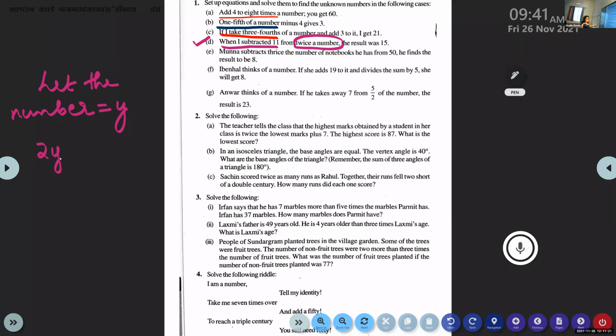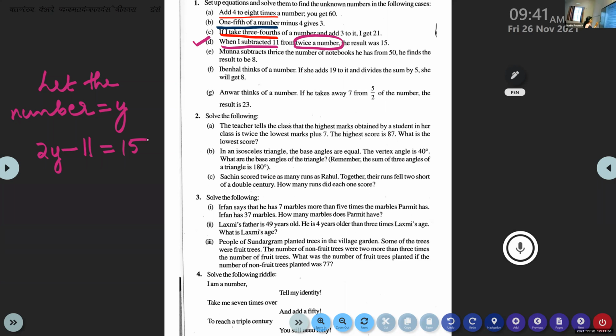From 2y, 11 is subtracted. So minus 11, then equal to 15. Correct. So 2y minus 11 is equal to 15. Okay, good. Now, can you solve it?